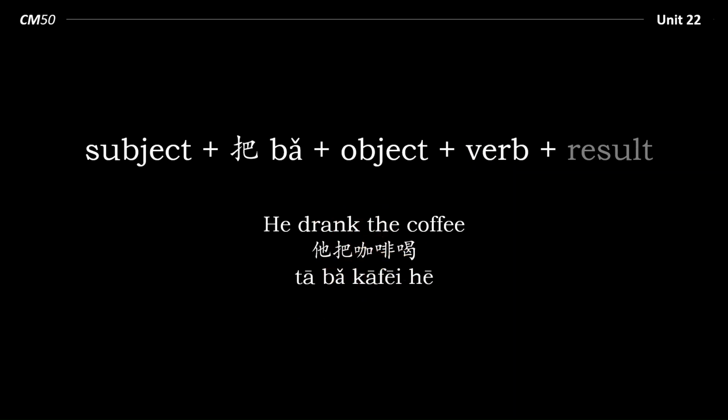So actually this sentence is incorrect. And one way to fix that, and there are several, is to add le. Now as we'll learn in Unit 25, le tells us that a verb has been completed. And it is an acceptable result that can complete this structure. Now in many cases, using the 把 structure is optional. We could just use the SVO, subject, verb, object structure for this. 他喝了咖啡. 他把咖啡喝了. It's just that the focus would be different. So sometimes the 把 structure is optional.